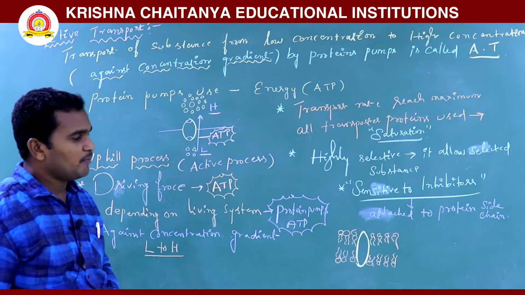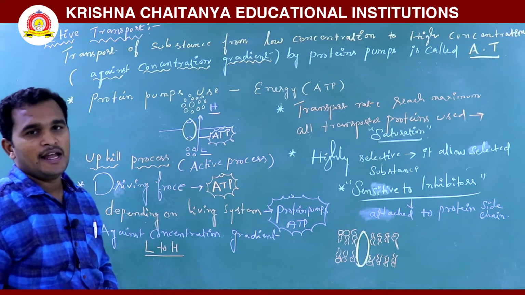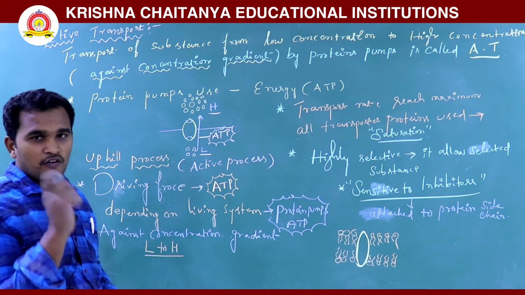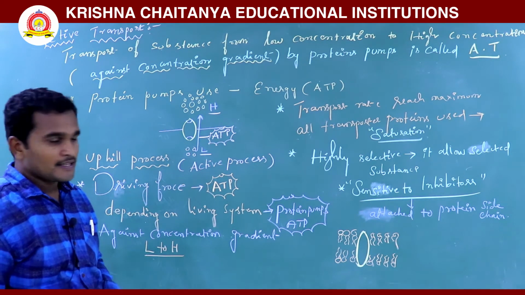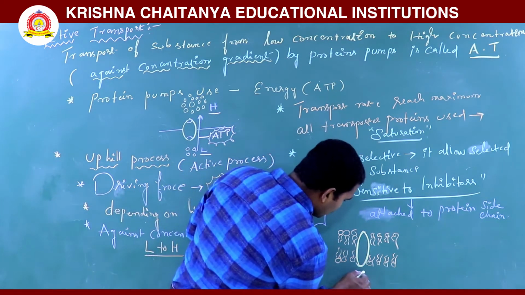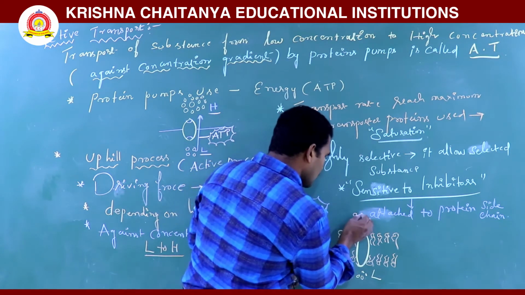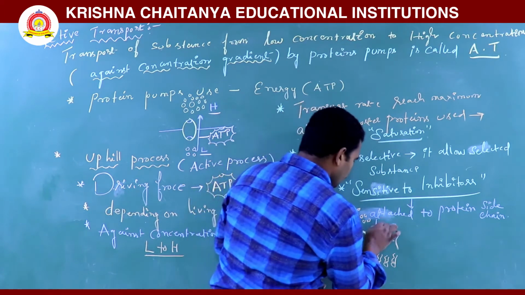The plasma membrane is made up of a bilipid layer. The bilipid layer does not allow hydrophilic moiety substances. It allows only lipid-soluble substances. Here the concentration is low, and here the concentration is already high.